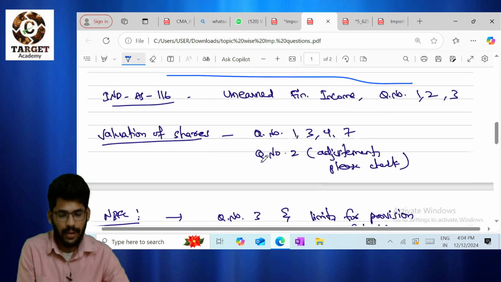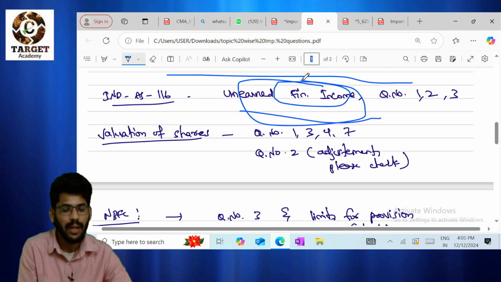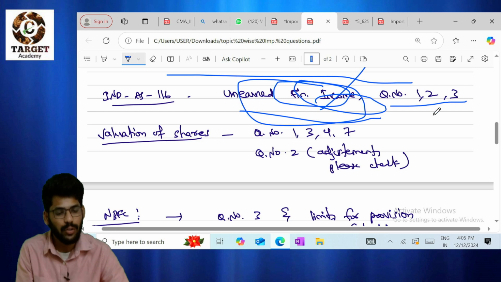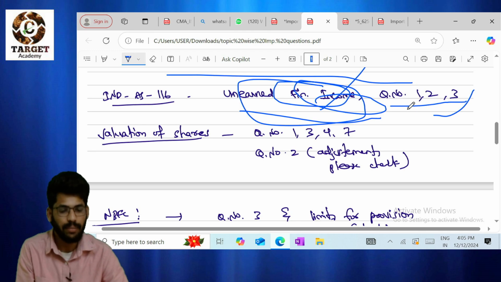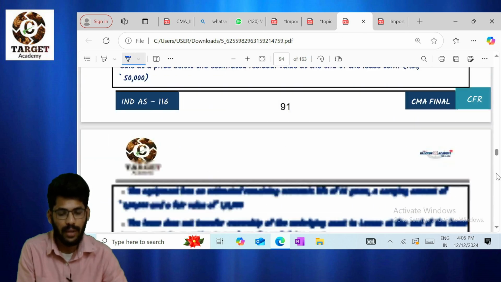Next, Index 116. Unearned finance income calculation is very important, unearned finance income of lessor books. For question number 1 to 3, please go through that. I have discussed very few questions in case 1. That is more than enough for our exam. Valuation of assets: questions 1, 3, 4, 7. That is more than enough. 1, 3, 4.